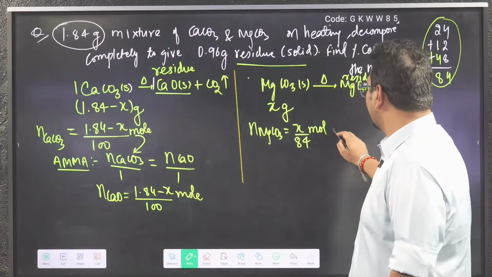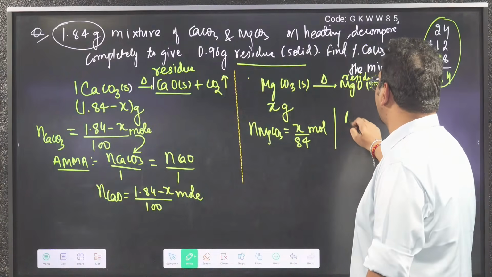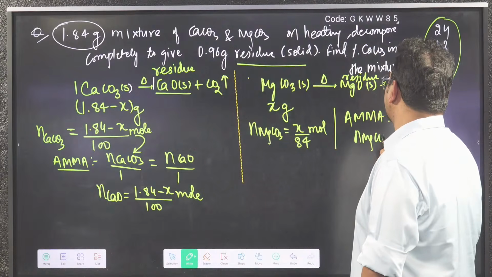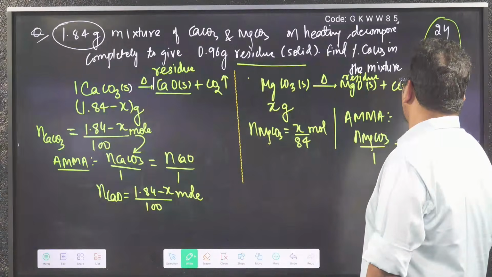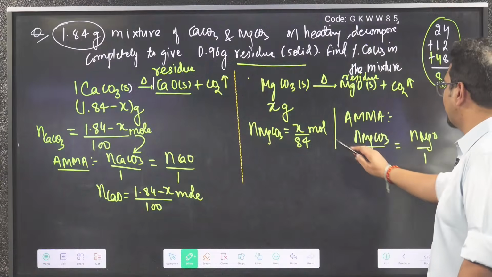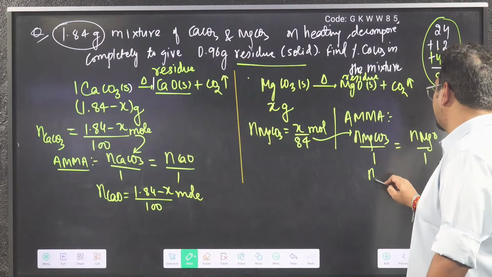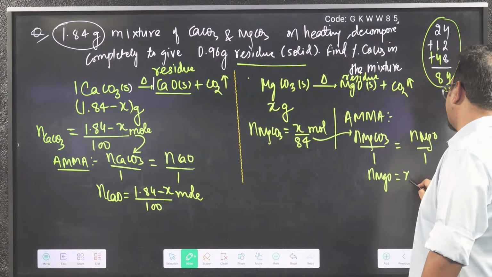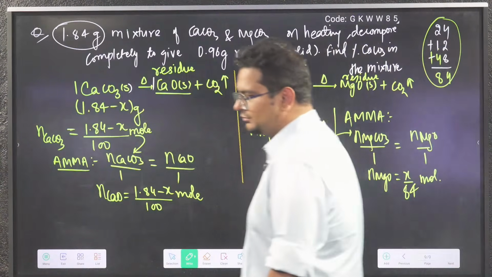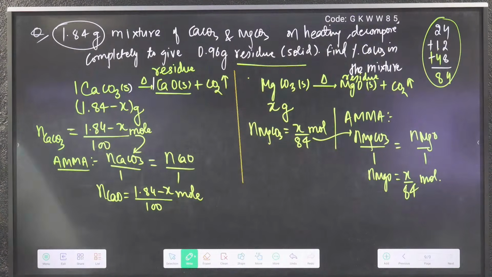Tell me here also, by applying mole analysis: moles of MgCO3 reacted by 1 is moles of MgO produced by 1. Can I put here the moles x by 84 and get the moles of MgO as x by 84 mole? Up to this step, does anyone have any problem?